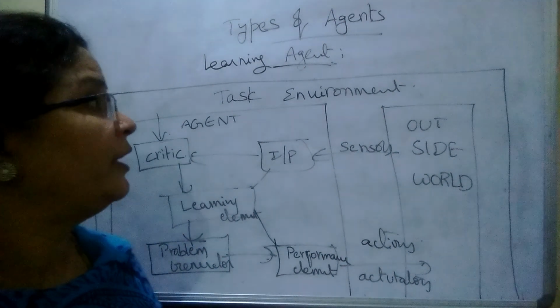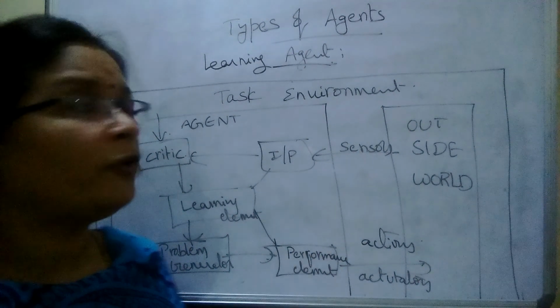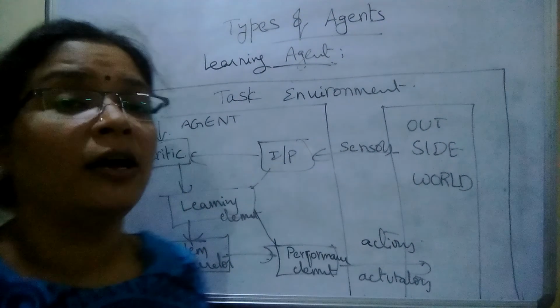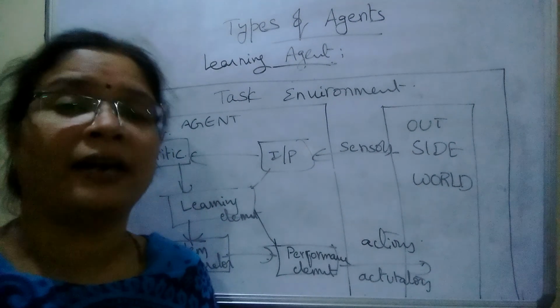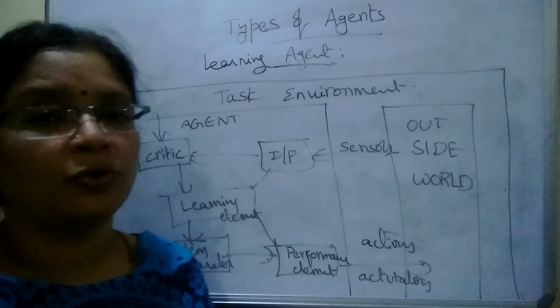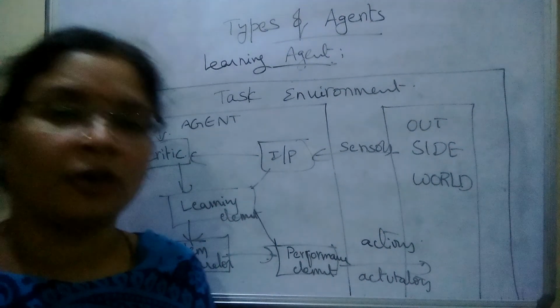So we can conclude that the learning agent is a highly intelligent and advanced agent among all the agents we have listed so far, with the help of these components.